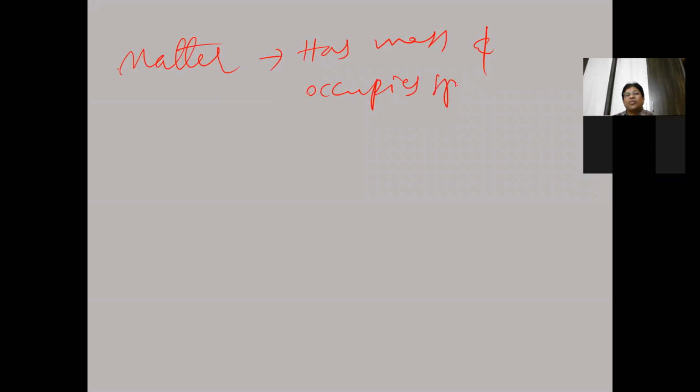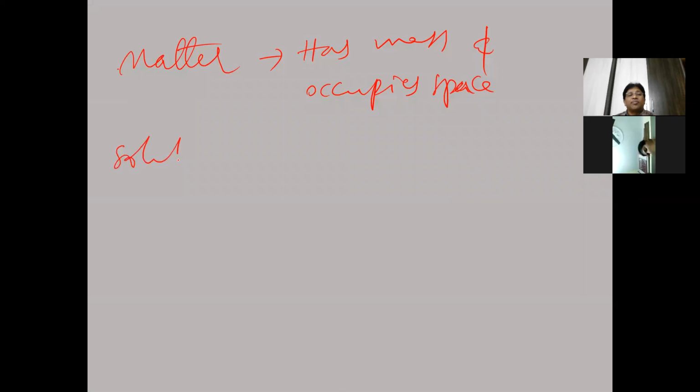First of all, tell me, what is matter? Matter is anything that has mass and occupies space. Anything that has mass and occupies space is called matter. So this matter will exist in how many states at room temperature? I told you, 3 states. How many states of matter? 3 states of matter at room temperature. So what are the 3 states generally? Solid state, liquid state, and gaseous state.